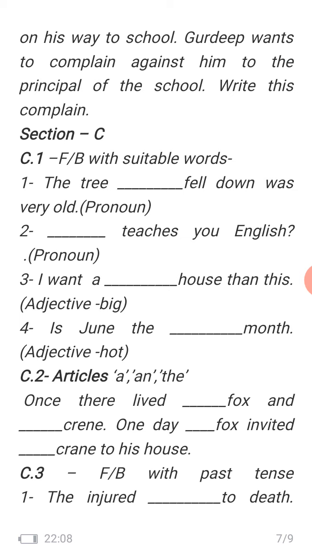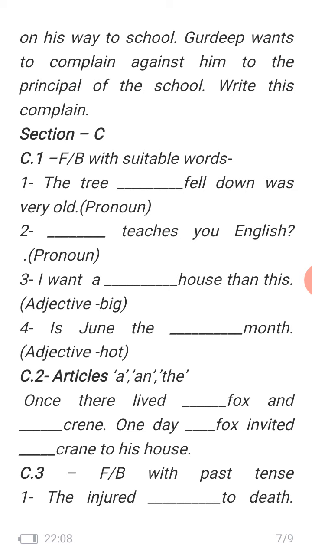Now moving to the next: a, an and the, articles. Once there lived blank fox and blank crane. One day blank fox invited blank crane to his house. In the first, the spelling of crane is wrong; CRANE is the right one. This is a printing mistake, a typing error. So, once there lived blank fox and blank crane. First of all, we use a or an before singular nouns. Clear? Then you use a in front of consonants and an in front of vowels, including the sound of vowels.